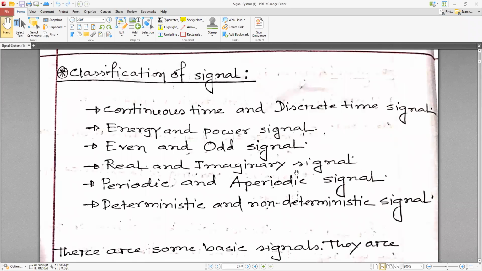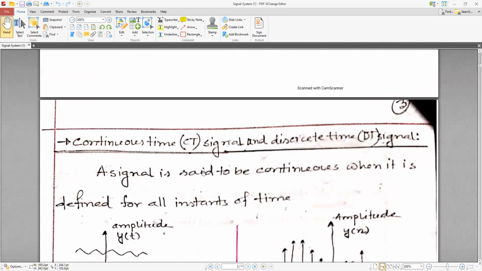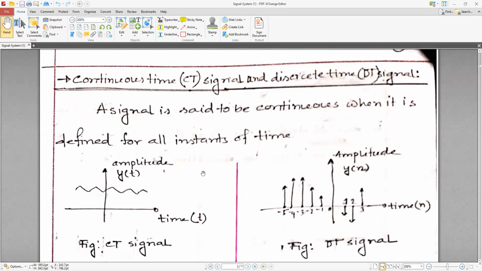Signal classifications are there. How many types are there? We have seen the signal types: continuous time, discrete time, energy signal, power signal, even and odd signal. Various signals are there. Some basic signals are there, like the unit step signal, the impulse signal, and the ramp signal. You should understand all these.